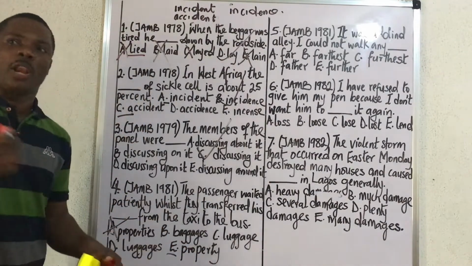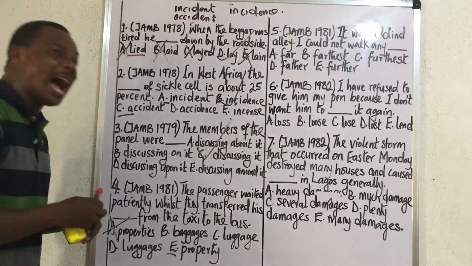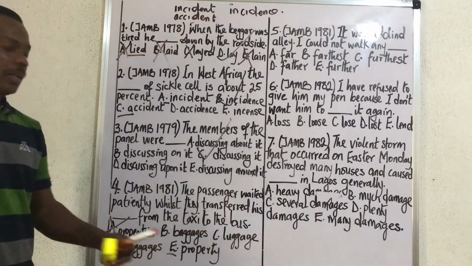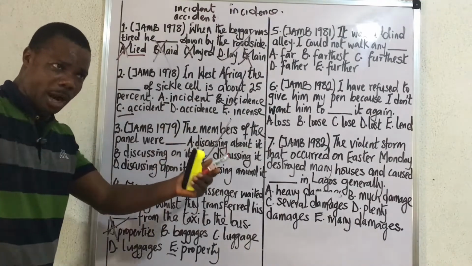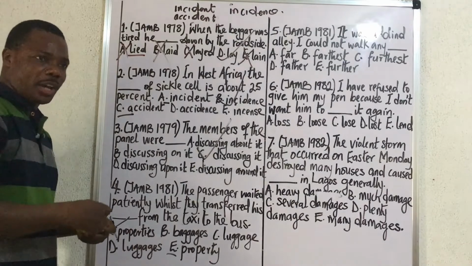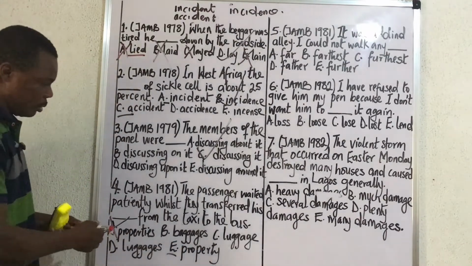Property that means belongings does not take S. Even if there are many, it's a noun that does not have a plural form to mean belongings. I think I have a video on that on how to make nouns plural. So those of you that are really following up with our videos, you're going to really get to know that one very well.